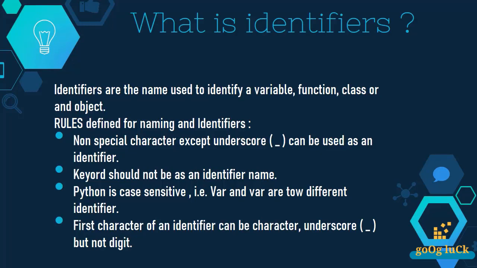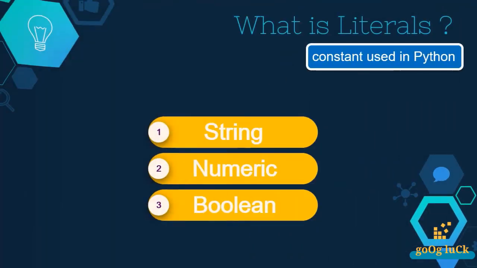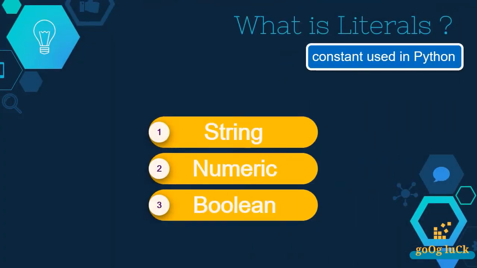So this was all about the identifiers. Next come the literals. Literals are the constants used in Python, or you can say that literals are the data given in a variable or a constant. Basically, there are three types of literals: string literals, numeric literals, and boolean literals. Let's have a look at them one by one, starting with string literals.